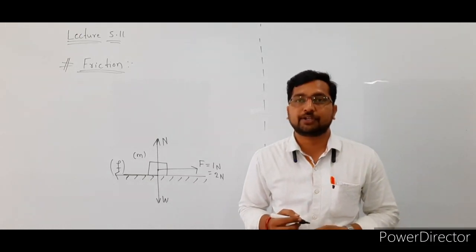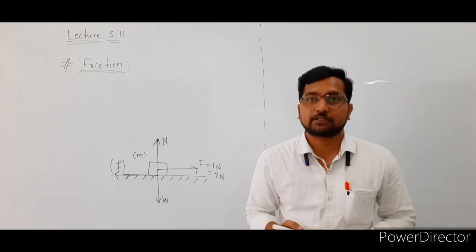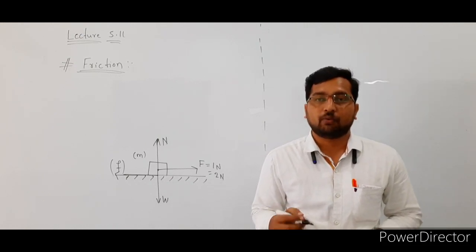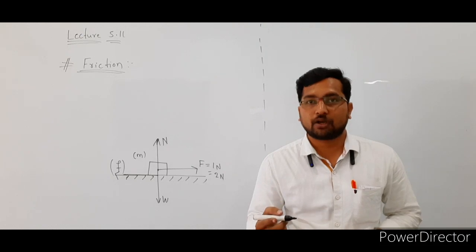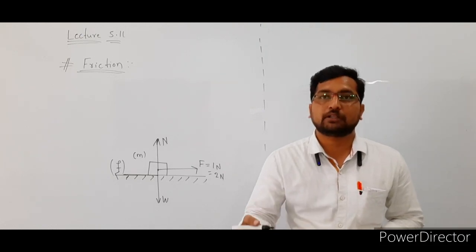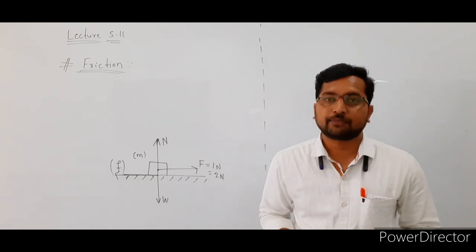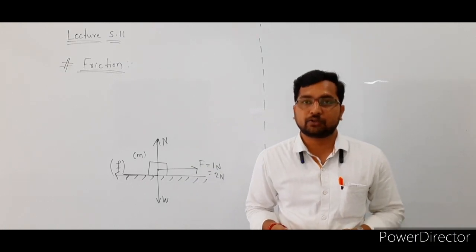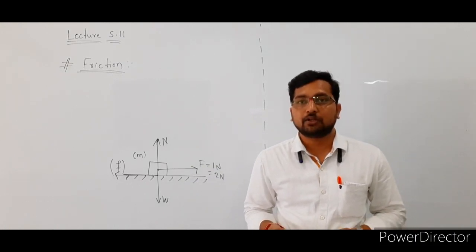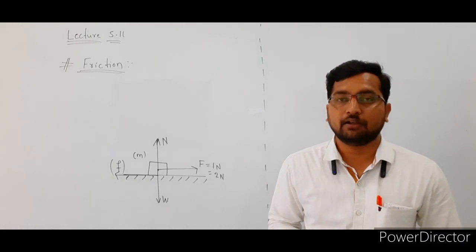So what is the definition of friction here? An opposing force comes into play when one body moves or attempts to move over the surface of another body, and it acts tangentially to the point of contact between the two surfaces. That is known as friction.